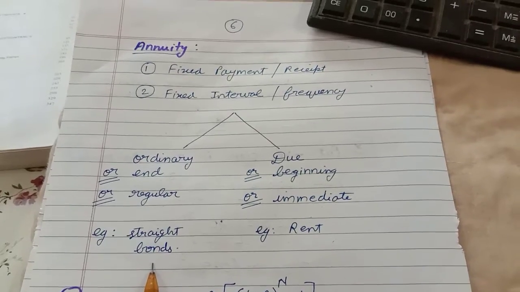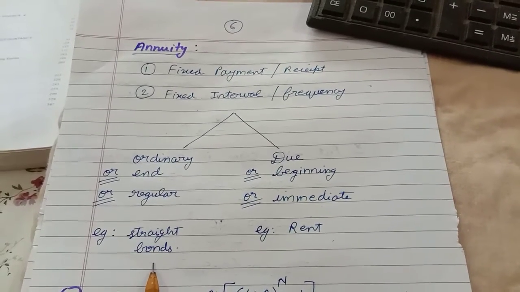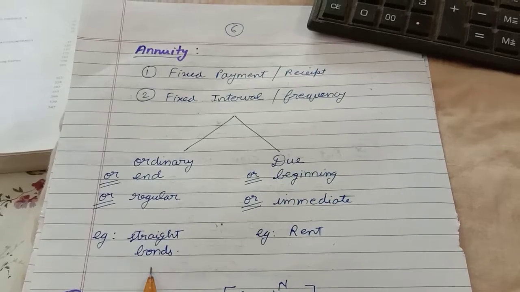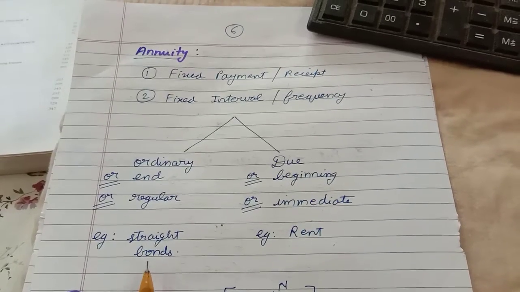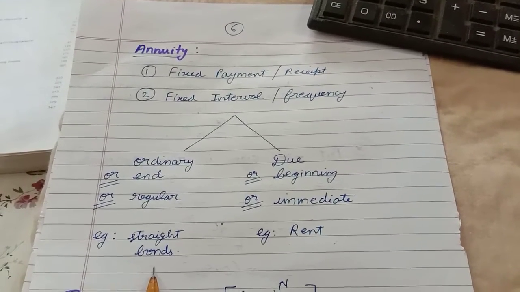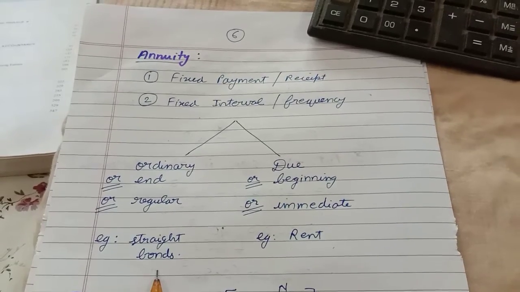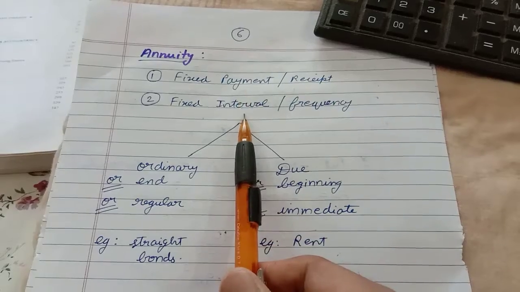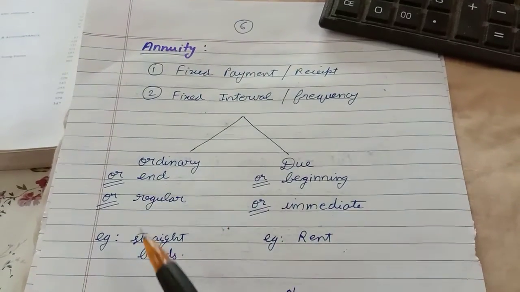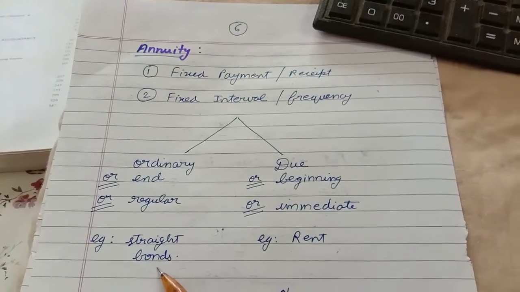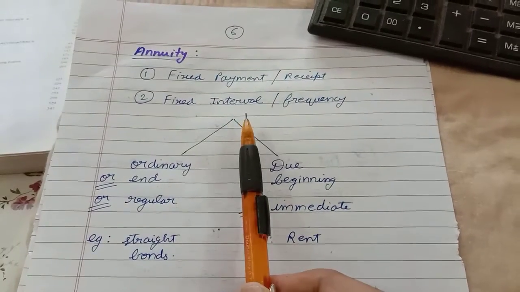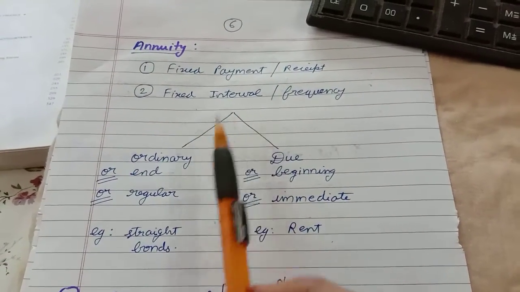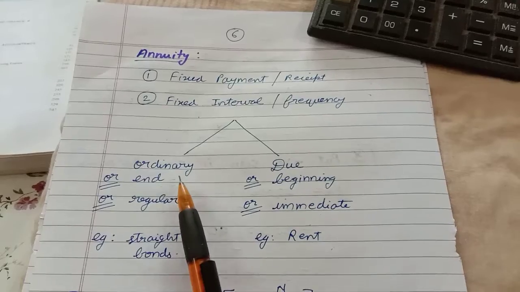The life of the bond, or the maturity, is 5 years. You invest on the first day and you start getting the cash flows at the end of every year. Check with the two criteria: the coupon or interest you get is the same and the interval is the same, at the end of every year. So it becomes an ordinary annuity.